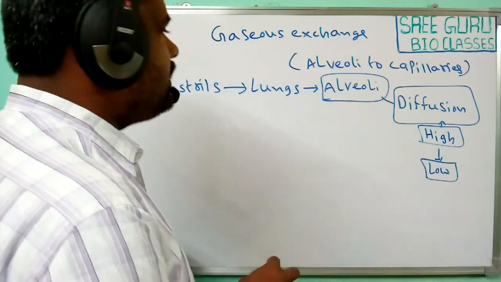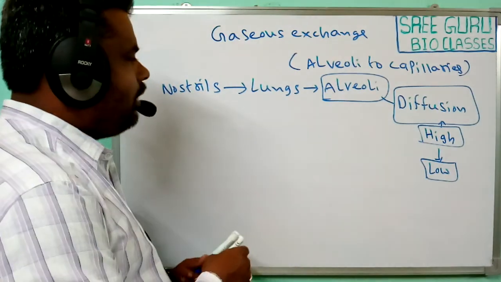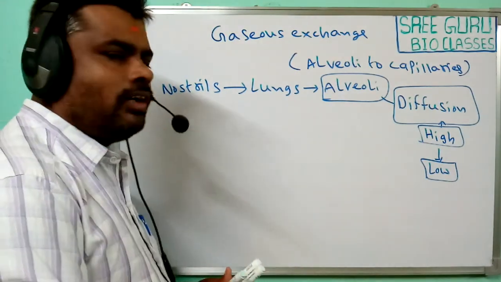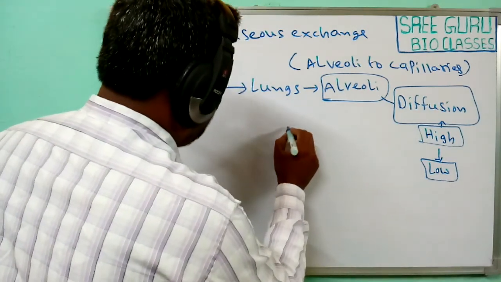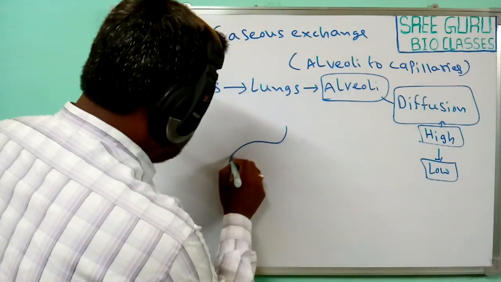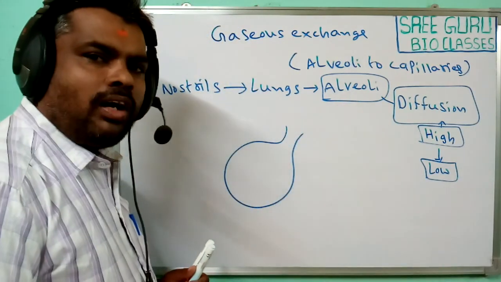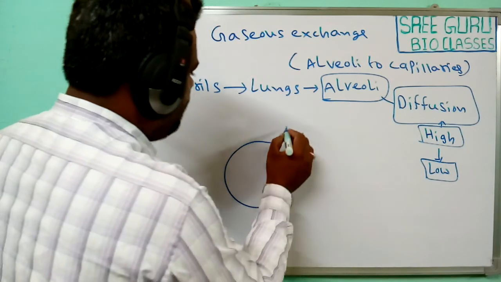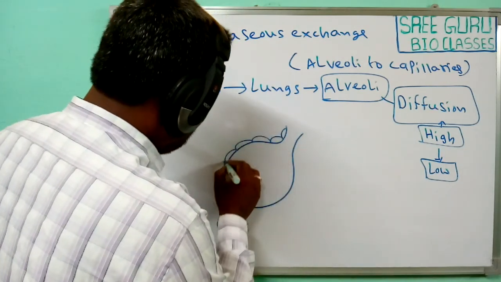Next, how is this diffusion process observed in the alveoli? The alveolus is a small chamber, also known as an air sac.